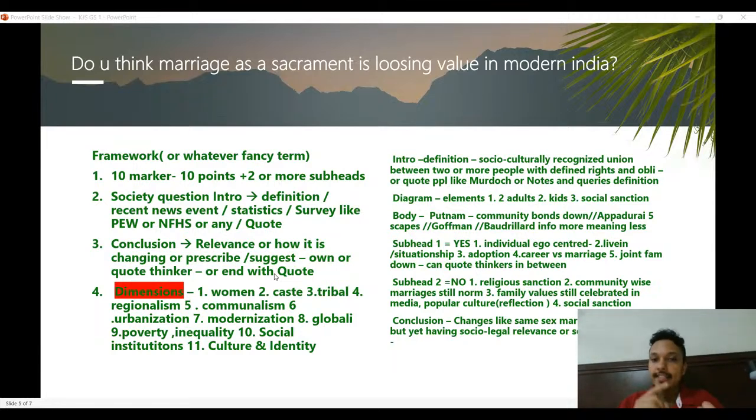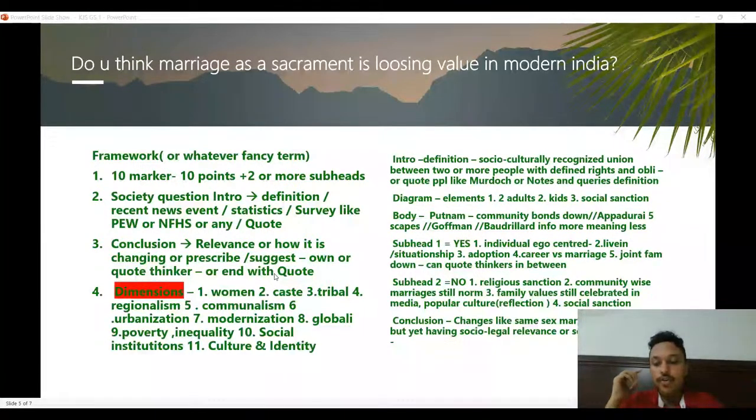And body, again, it's a 10 marker, so 2 subheadings, again easy ones. One is supporting the notion that, do you think marriage is losing value? Yes, you give 4 to 5 points, and then no, second subpart, no, it is not losing value. Ideally, I would say put yes first, that it is losing value, and then put no, because then from that no, you are concluding by saying that it is not losing value, but it is only changing, so it is in continuity.